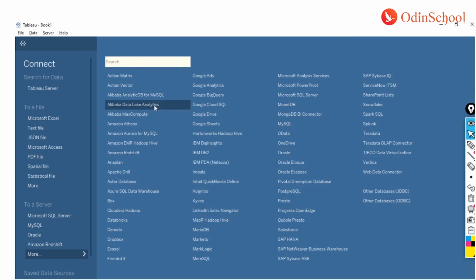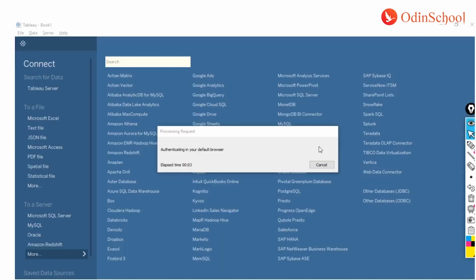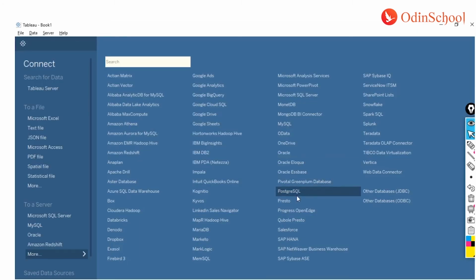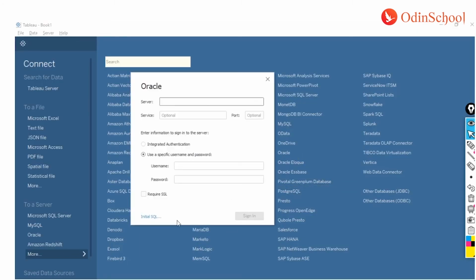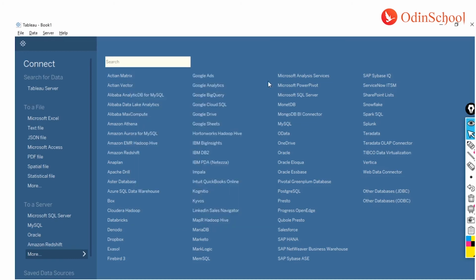Let's say Oracle. If you see over here, for Oracle you don't have the install driver option, so it means you can directly establish a connection with Oracle in this situation.